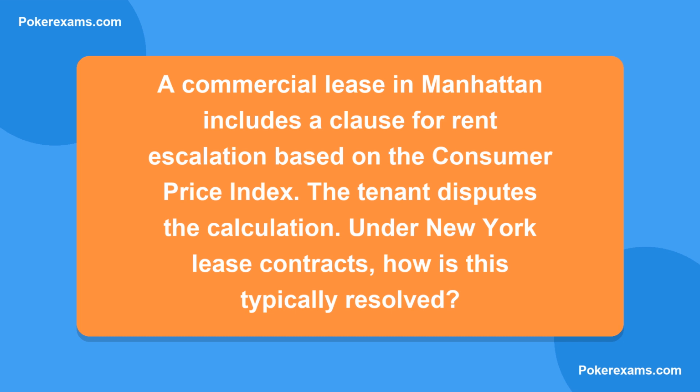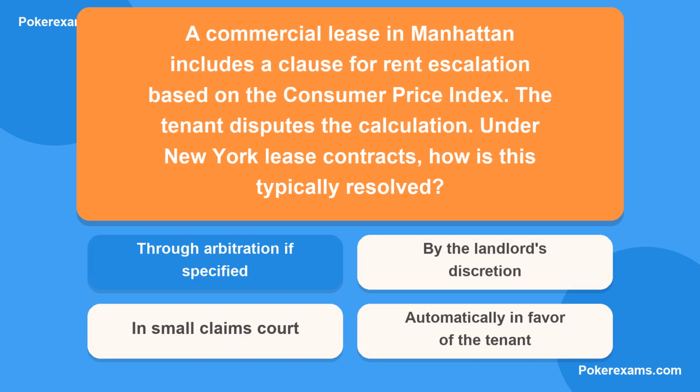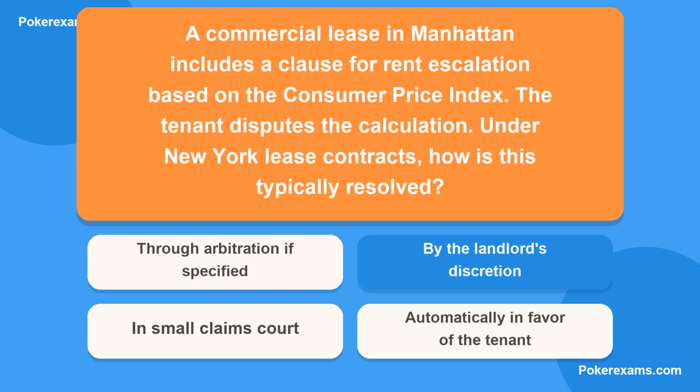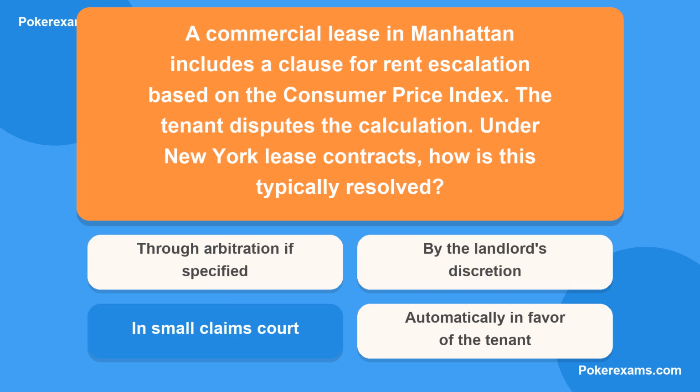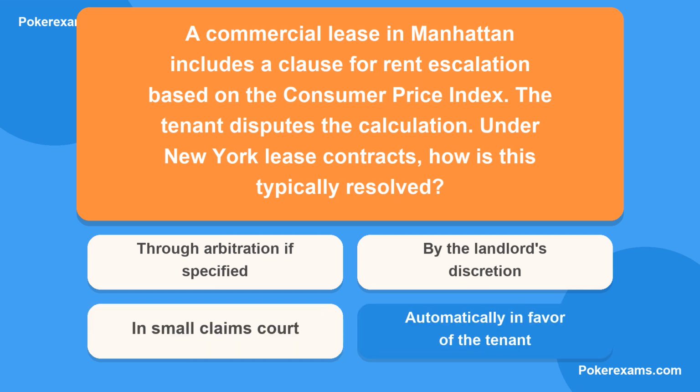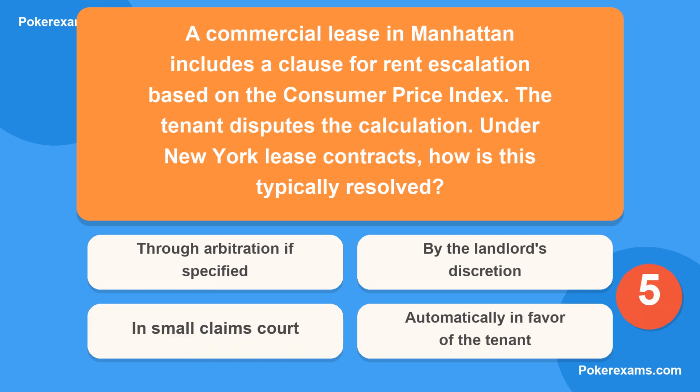The tenant disputes the calculation. Under New York lease contracts, how is this typically resolved? Is it A, through arbitration if specified? Or B, by the landlord's discretion? Could it be C, in small claims court? Or lastly, D, automatically in favor of the tenant?